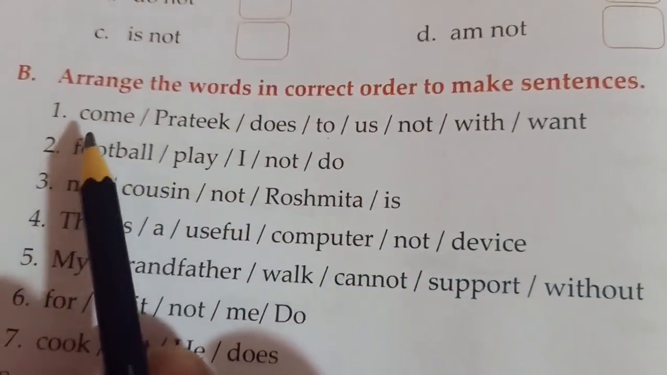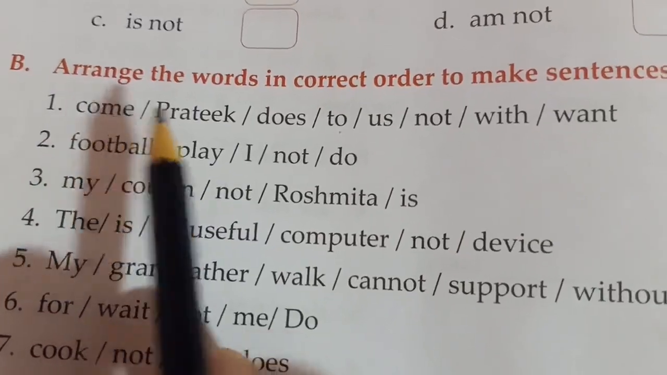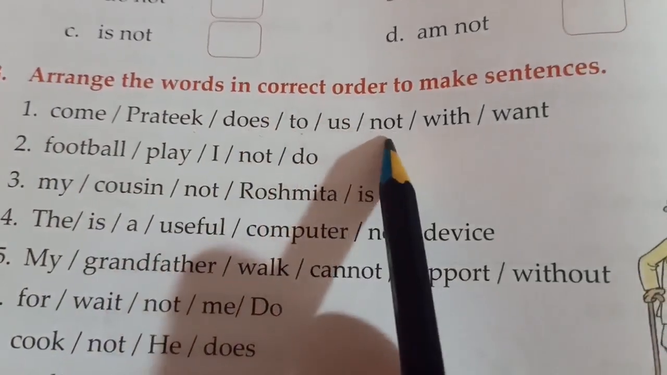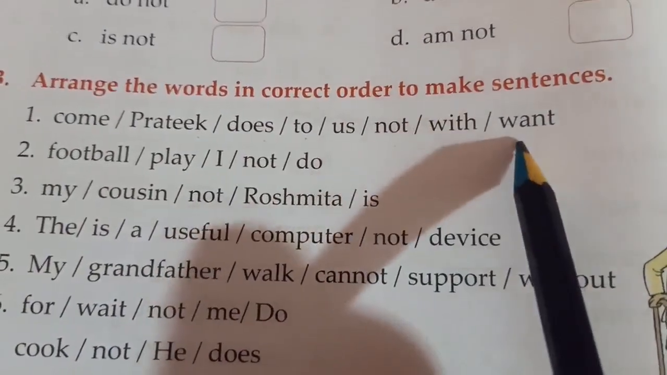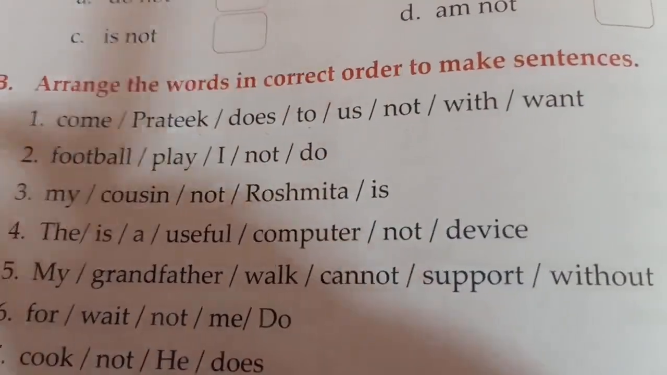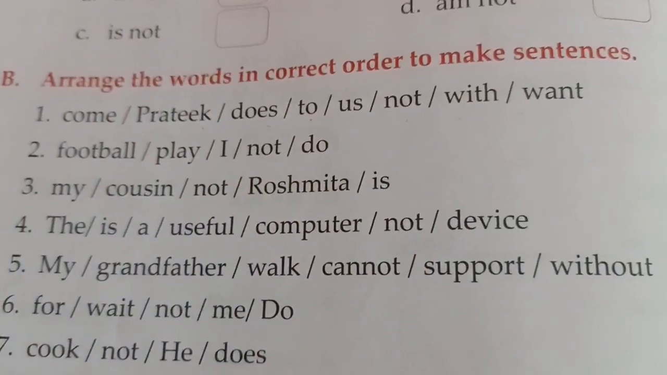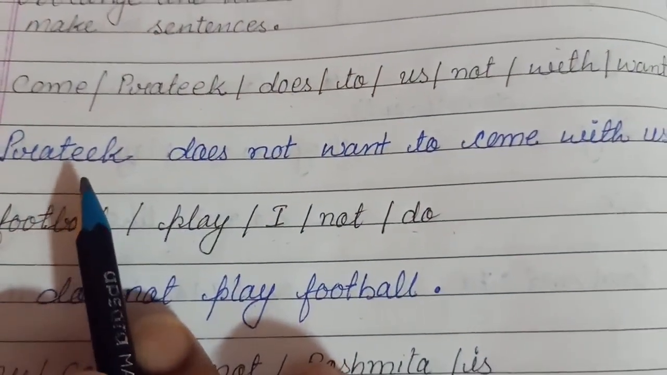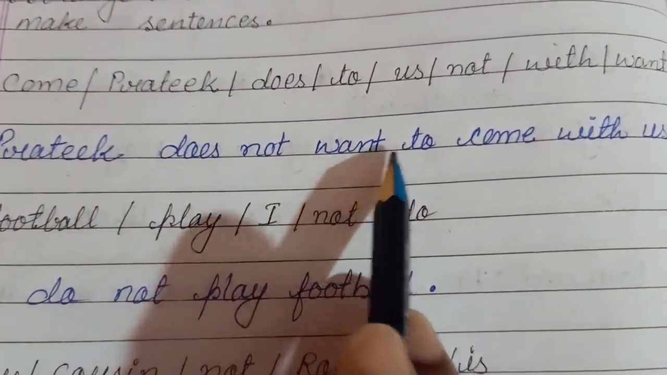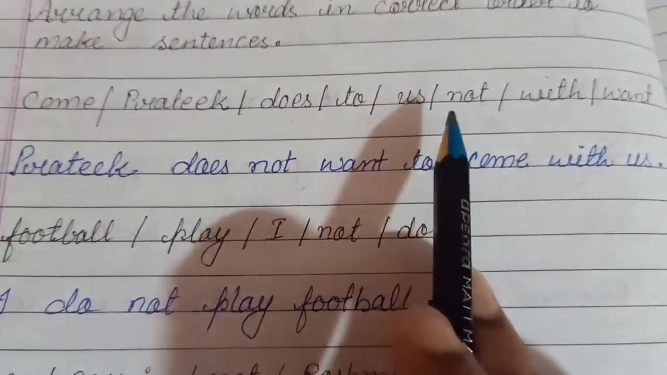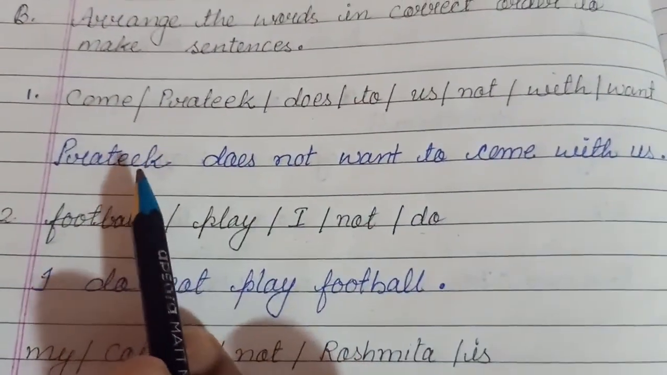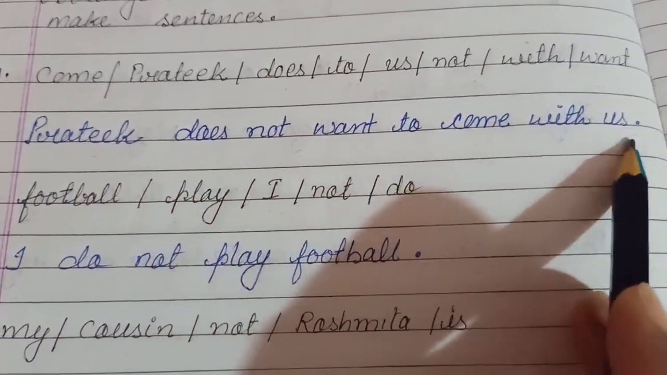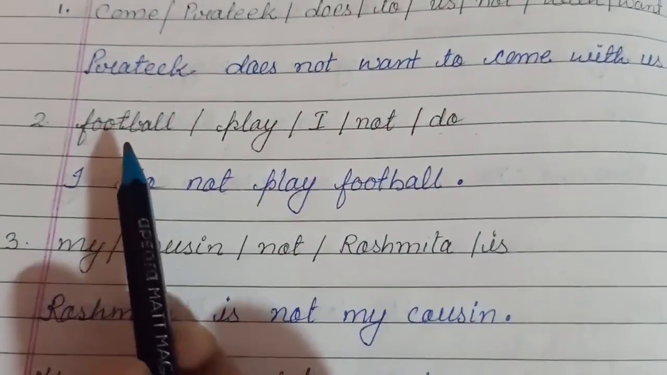Okay, come Pratik does to us not with want. So let us see how we will arrange it. So look here, children. Pratik does not want to come with us. I have arranged it. Pratik does not want to come with us. Now see the second one.